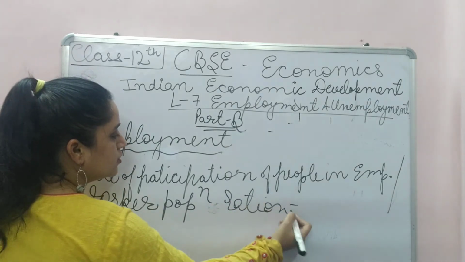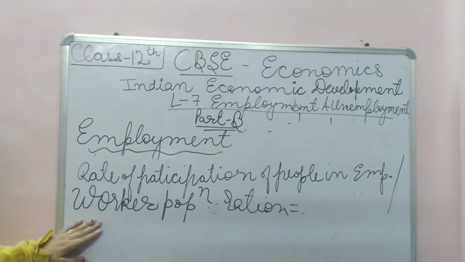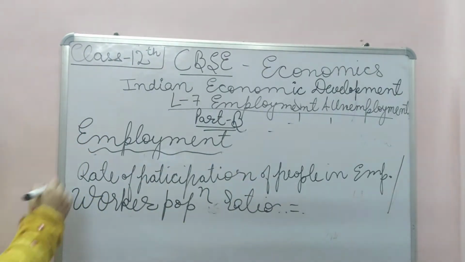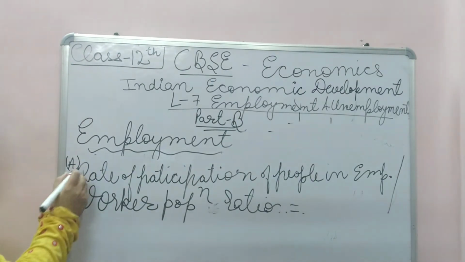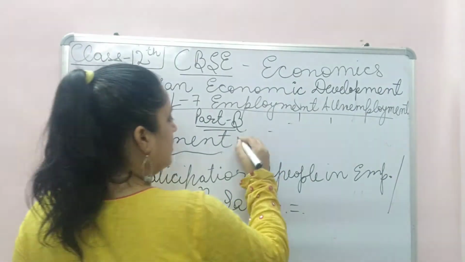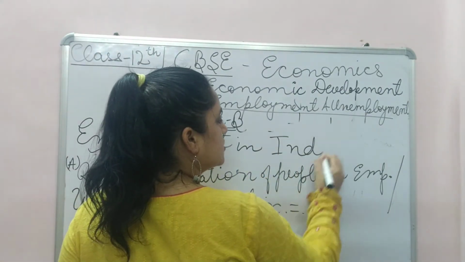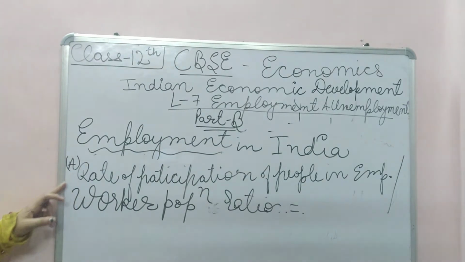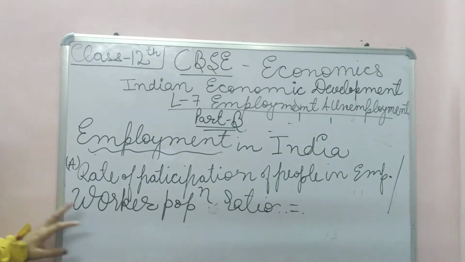Anybody can ask you this question: what is worker population ratio? This is one of the factors. If it is high, then employment in India is increasing or is in a good state. First factor is rate of participation of people employed, or worker population ratio.